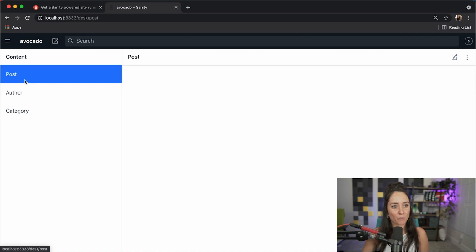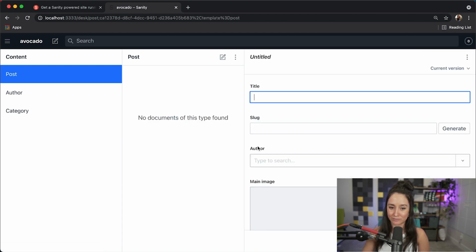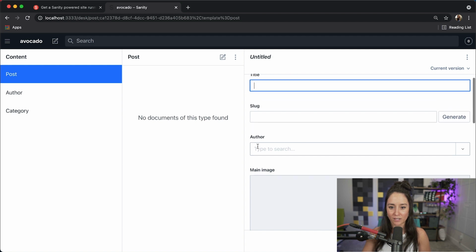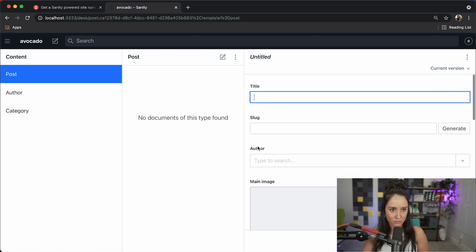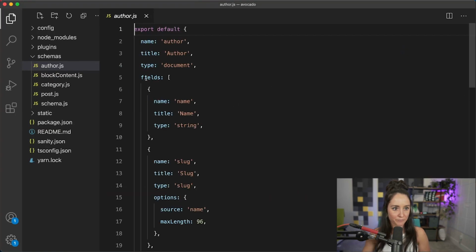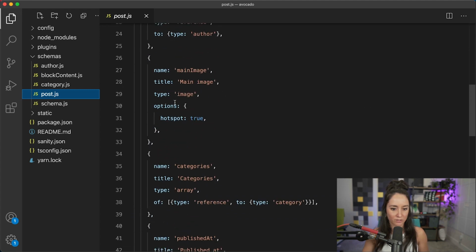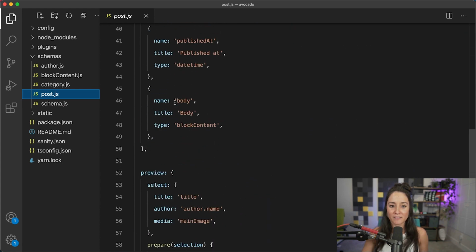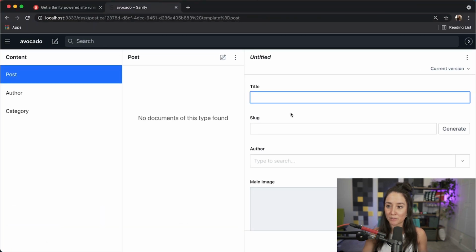Now, if we wanted to add a post here, we could click on this little pencil and our document type would show up. Title, slug, author, main image. This should match our, let me close this, code in post: title, slug, author, main image, and then the other ones that were down at the bottom. This is how our schema was built, and this is how it appears on the